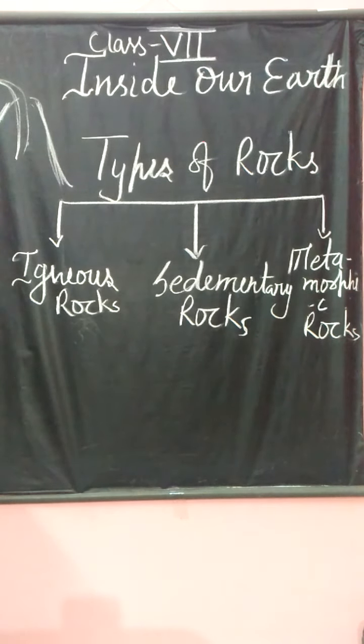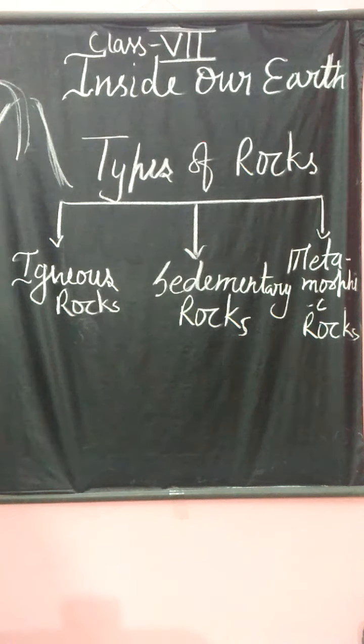This rock is very useful for humans, because in this rock we get very important minerals.